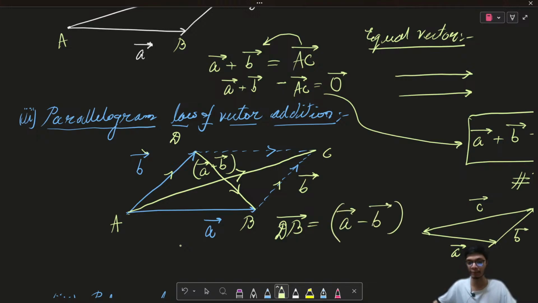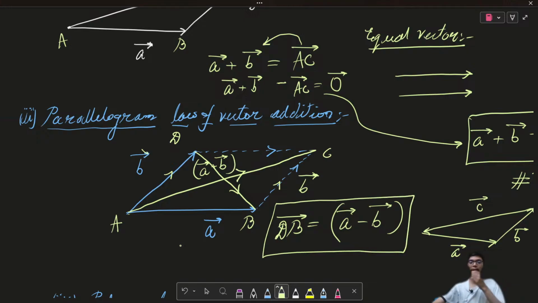So one of the diagonals represents the addition of the vectors and the other diagonal represents the subtraction of the vectors. Please take note of this understanding. This diagonal denotes the addition of vectors and this diagonal denotes the subtraction of the vectors.